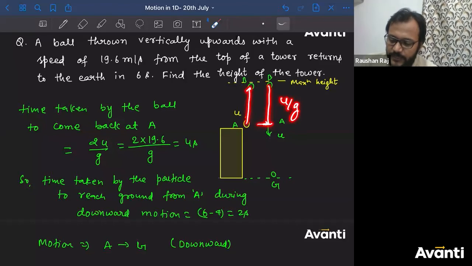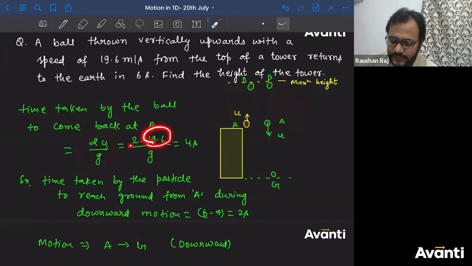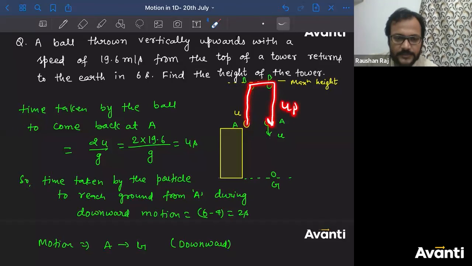So from here to here, U by G, from downward, U by G. So what is this? U by G plus U by G, 2U by G. Put all the values. 2, U is 19.6, G is 9.8. So 19.6 divided by 9.8 is 2. 2 into 2 is 4. So this is 4. So from A to B and B to A, this is 4 seconds. So left time is what? Only 2 seconds. ठीक है?